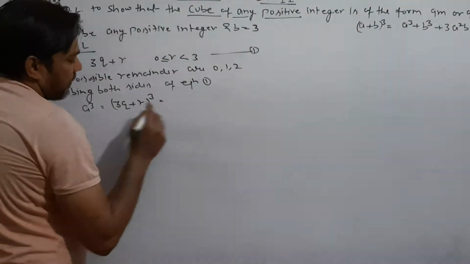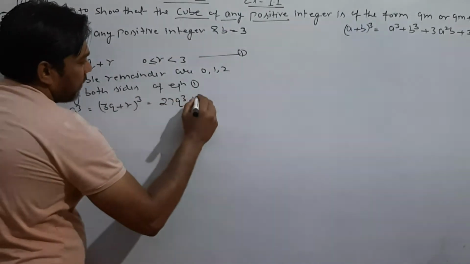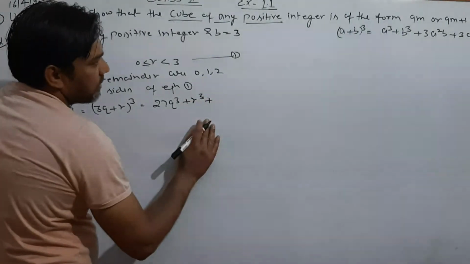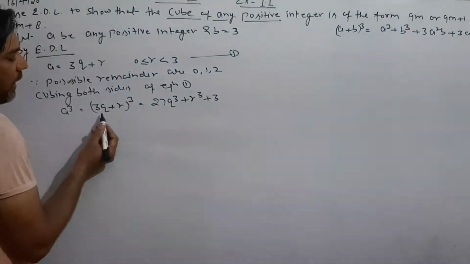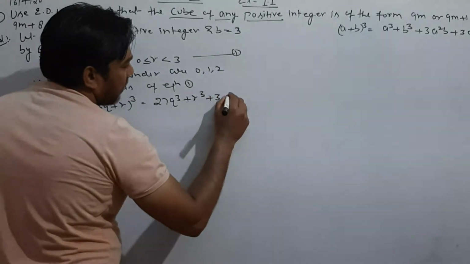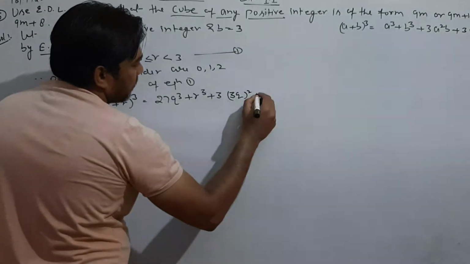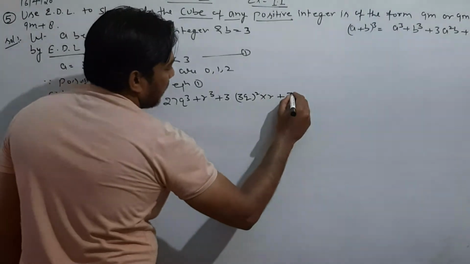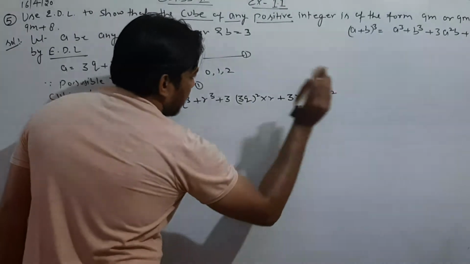Then a cube is 3q whole cube, that is 27q cube, plus r cube, plus 3 into a square, that is 3 into (3q) whole square, into b, which is r, and plus 3 into 3q into r square.